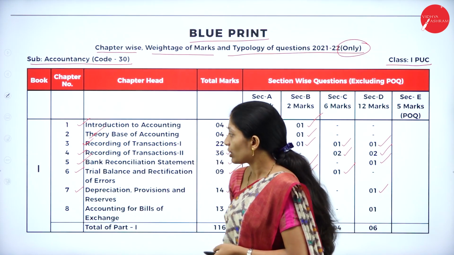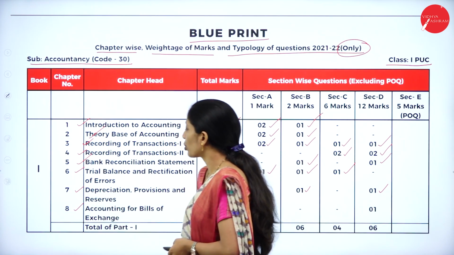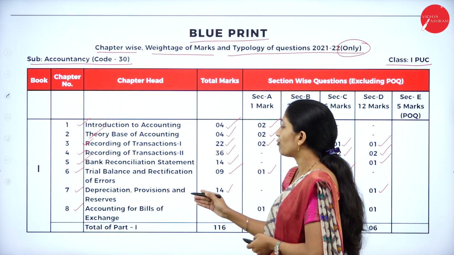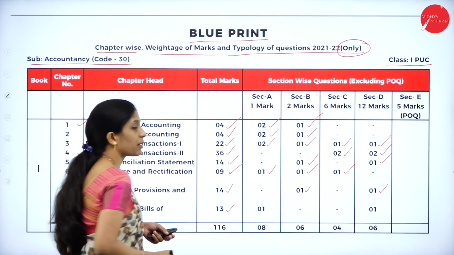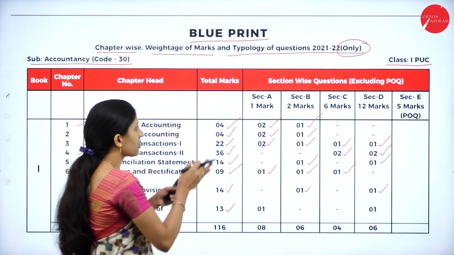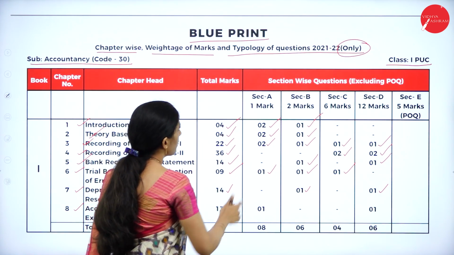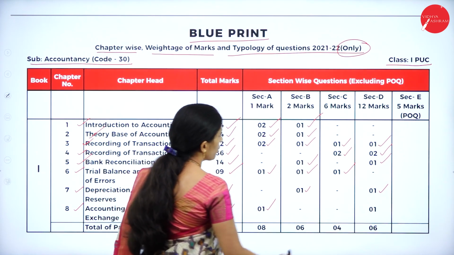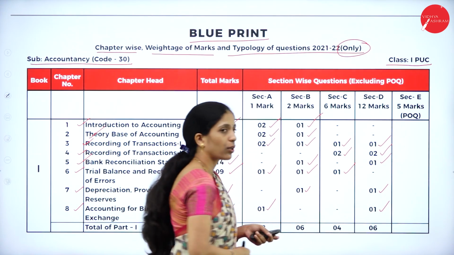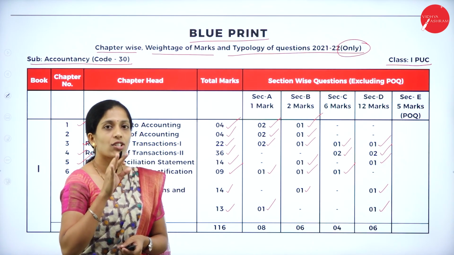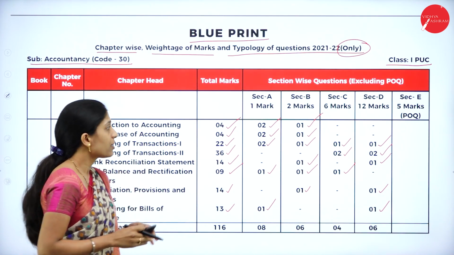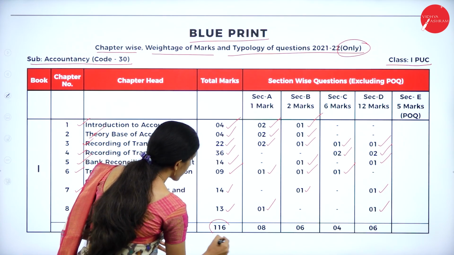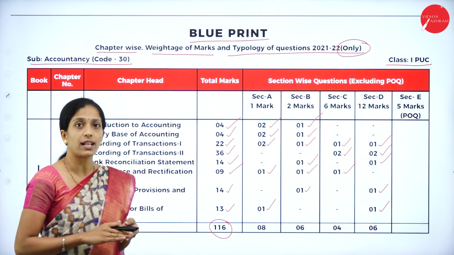Okay. Now coming to the next and last chapter under book 1, that is accounting for bills of exchange, where you can expect 13 marks, and how this 13 marks can be got: 1 mark 1 question and 12 marks 1 question. So the total weightage is 13 marks. So if you see book 1 itself, you can get 116 marks from book 1 itself.